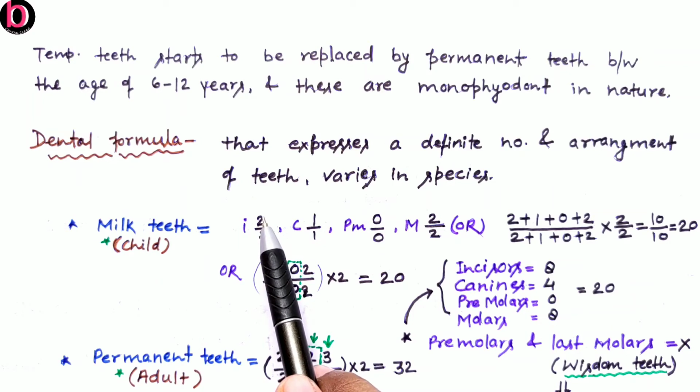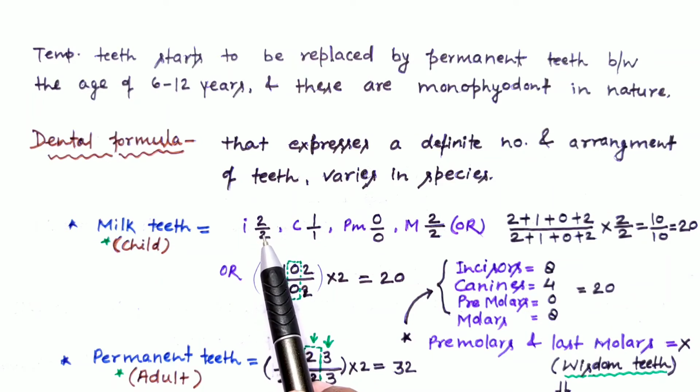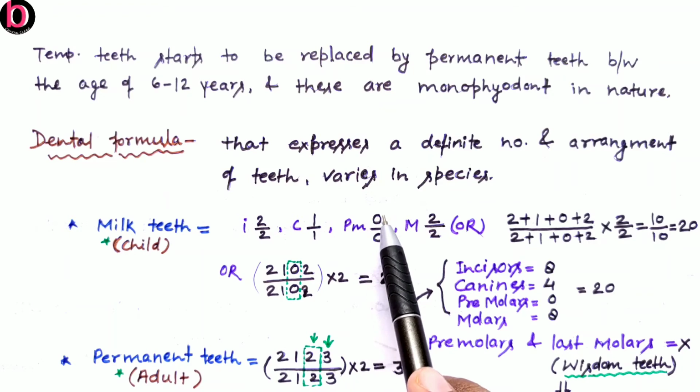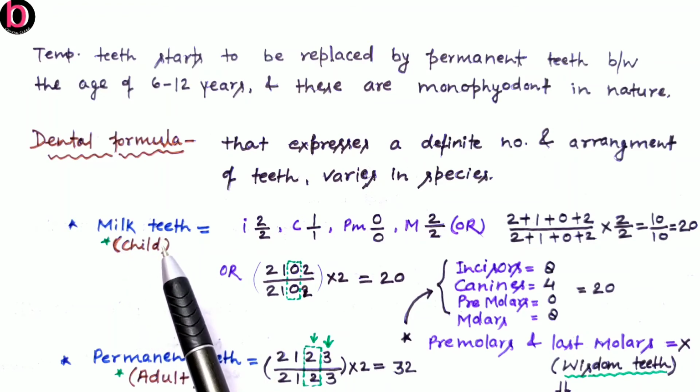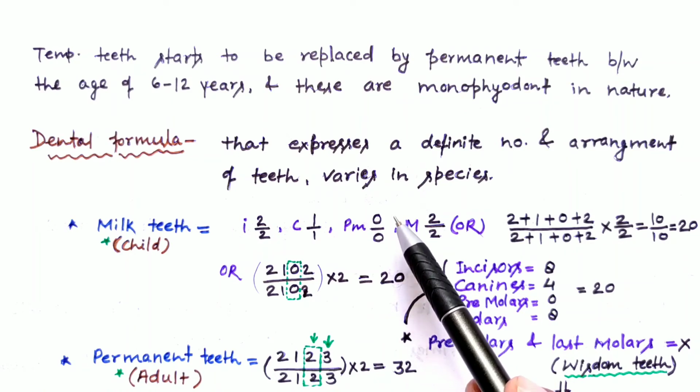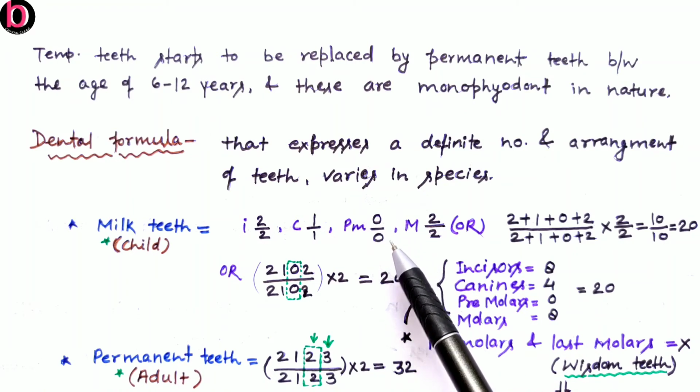Incisors 2 in upper half jaw, incisors 2 also in lower half jaw. Canines the same, upper and lower half jaw 1 and 1. Premolars, in case of childhood phase or early stage, premolars are totally absent on both sides, upper and lower jaw.